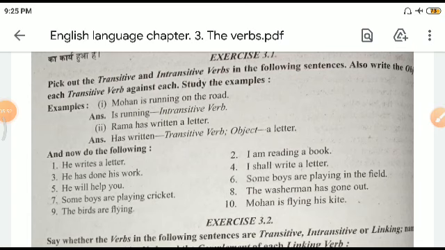because things are not clear in that. No, fifth one is he will help you. So you is there, which is an object, right? So it cannot be intransitive. It has to be transitive. Birds are flying. Now this is after flying there is nothing. So this is intransitive, right? Only ninth is intransitive. Rest all are transitive.